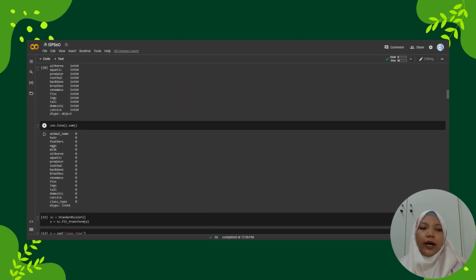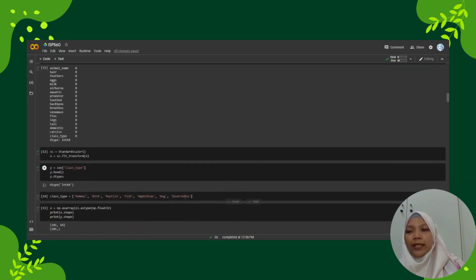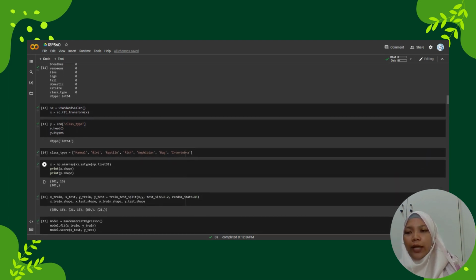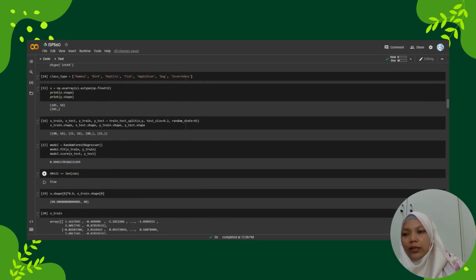After that, I check for any missing data in the original data. There is no missing data in this dataset. After that, I normalize the data by using StandardScaler. Then I found that we have 16 inputs and 101 data. After that, we split the data into training and test sets, so it's X train, X test, Y train, and Y test.